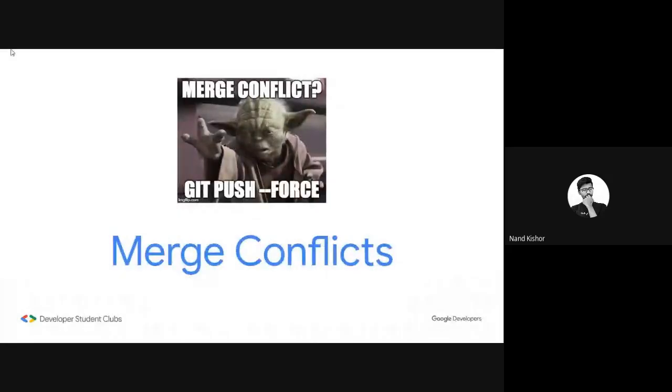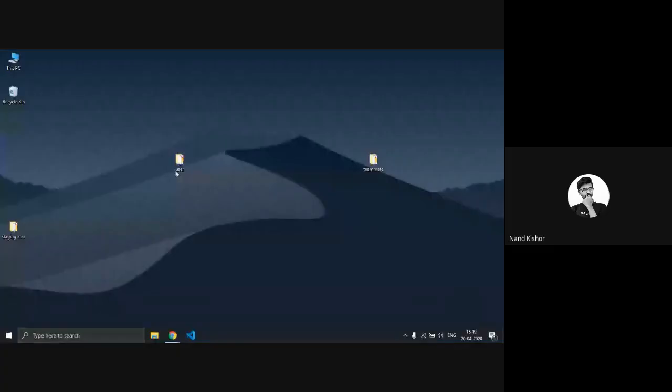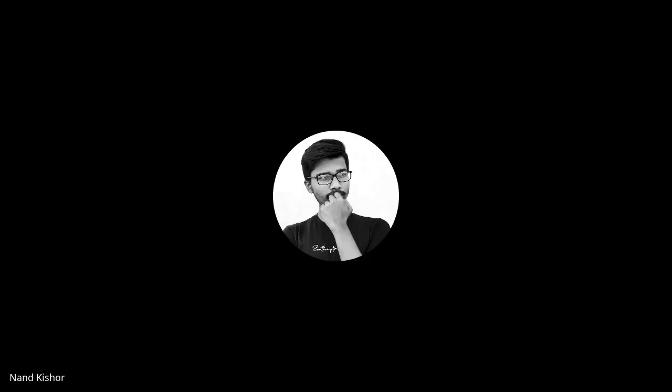So here comes the merge conflict. Before starting the merge conflicts, I would like to give you some examples of git push and git pull. Let's say this is my local computer and this is a local file in the code editor.